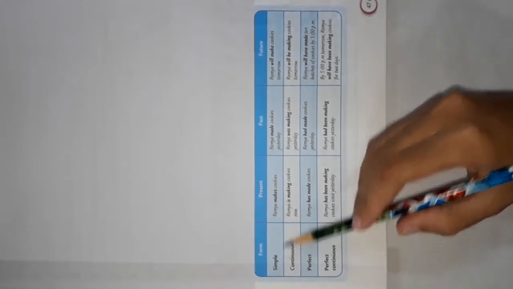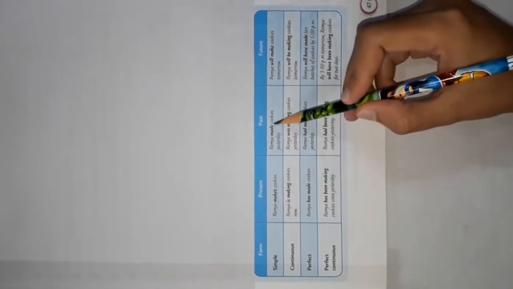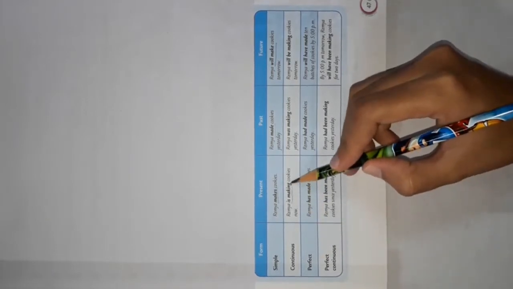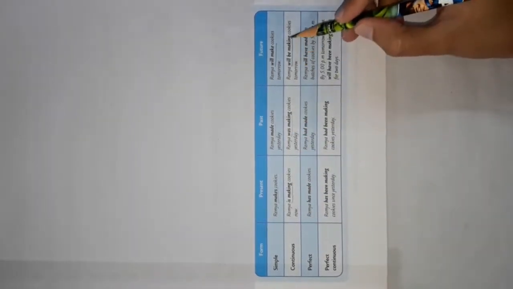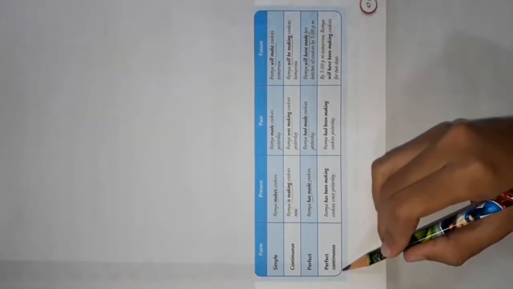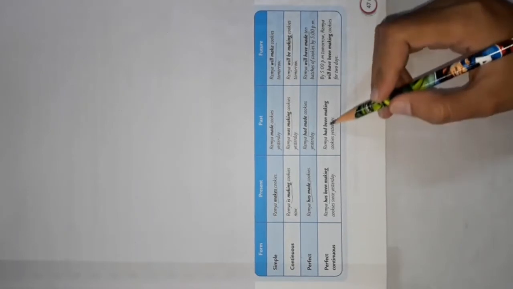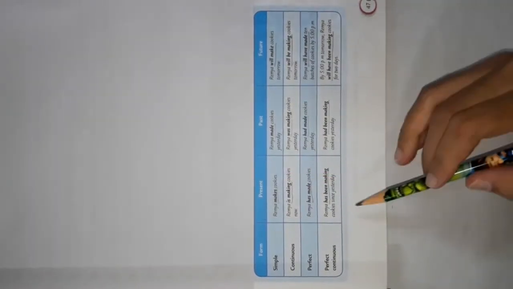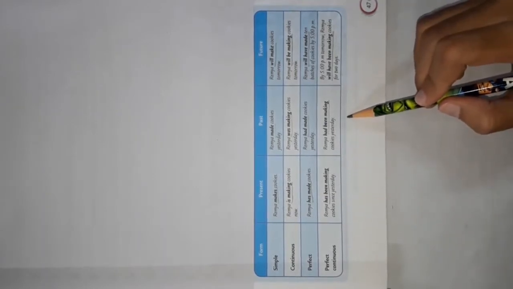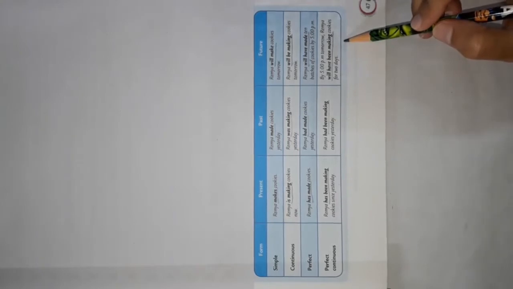So in simple form we have makes, made, will make. In continuous form we have is making, was making, will be making. In perfect form we have has made, had made, will have made. In perfect continuous form we have has been making, had been making and will have been making. So these highlighted words are telling us whether the action is taking place in the present, has taken place, or will be taking place.